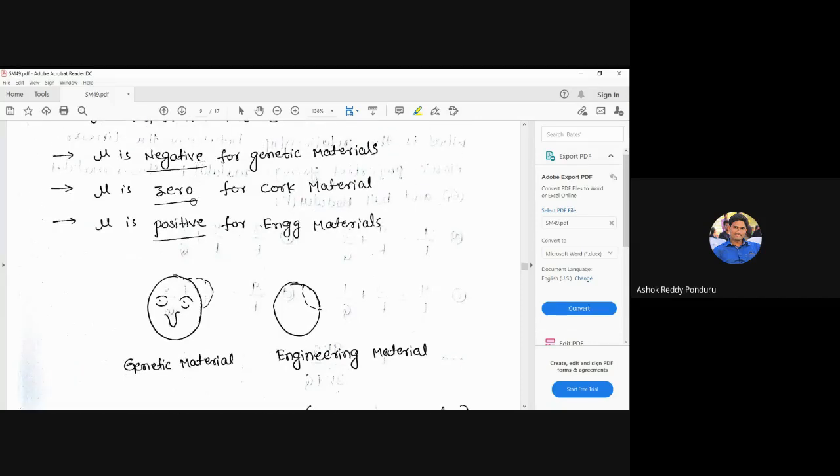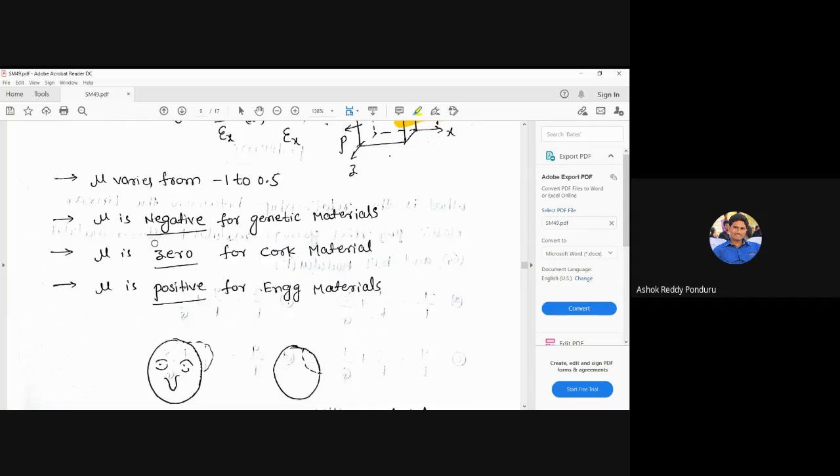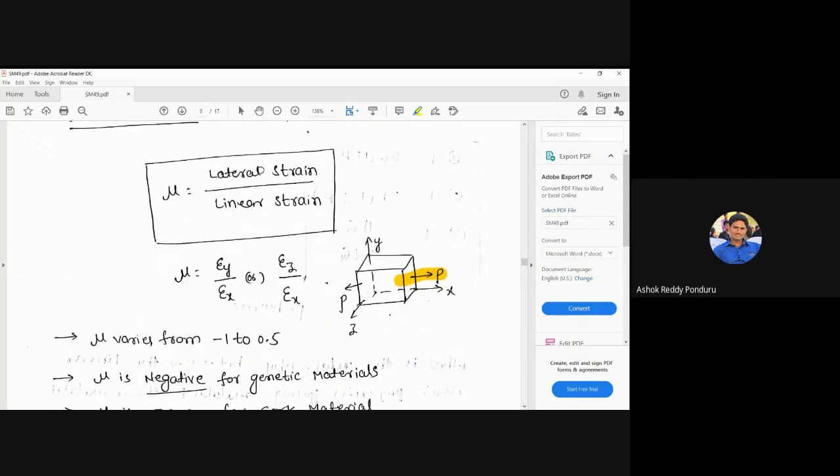What is meant by zero Poisson's ratio? We can look at the definition. When the lateral strain is zero, then the Poisson's ratio is zero, but there is a linear strain, and no lateral strain exists. There is no dimensional change laterally, but the dimensional change occurs linearly. Suppose I apply some force in the x direction, the dimensions may increase, but the y direction dimensions do not increase. In the z direction also the dimension does not change. Then only the Poisson's ratio is equal to 0.